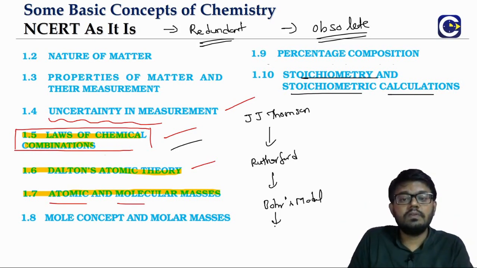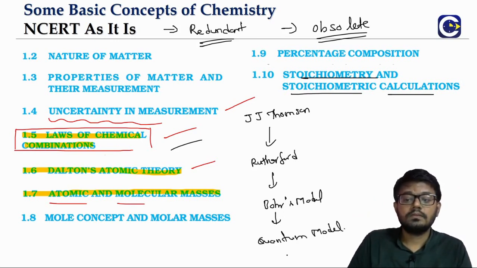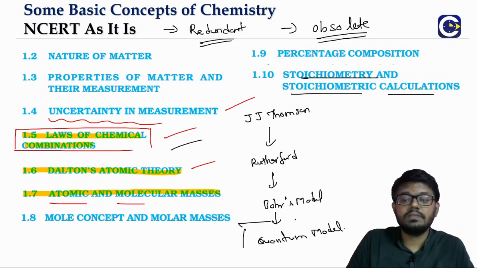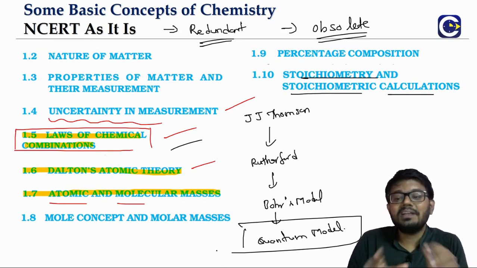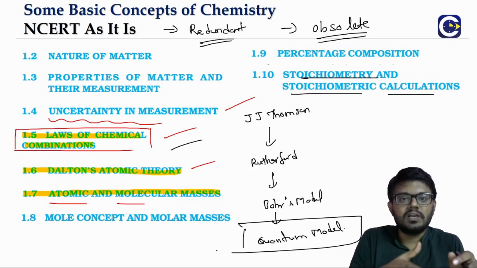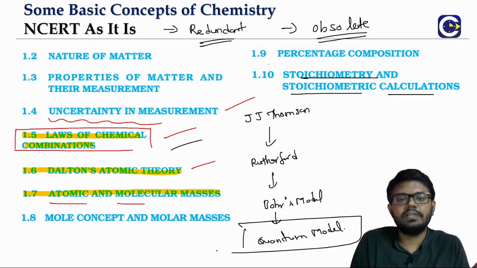Then in the +1 we will see that Bohr's model also will not be able to explain all the observations. Then we will go to a new model called the quantum model. I've seen students asking, sir, why are we beginning from J.J. Thomson? Why can't we just start with the quantum model and finish the story? The point is, unless we start from Thomson's model, we would not be able to understand sequentially, because what is science at the end of the day?